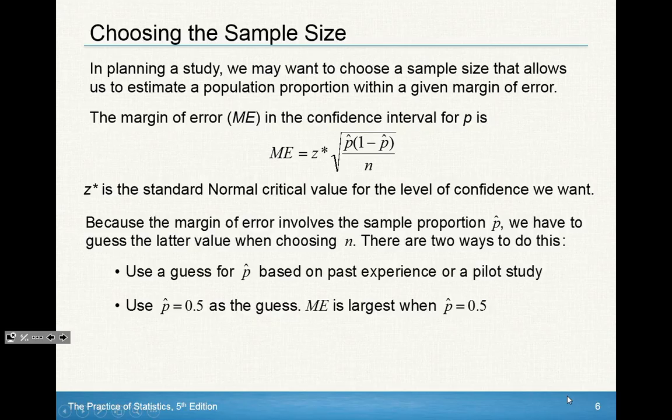Well, they tell us to go ahead and use the proportion as 0.5. Just make a guess. If they don't give you a proportion, just use 0.5 every time, kind of as a rule. They say the margin of error is going to be the largest when you have a success of 50% and a failure of 50%. Splitting it down the middle gives you your largest margin of error, so you're maximizing your error, if you will. Going with 50% is your safest bet if they don't give you a proportion.